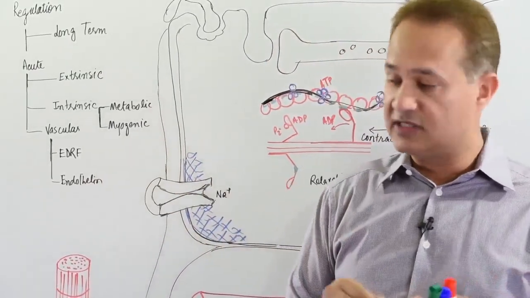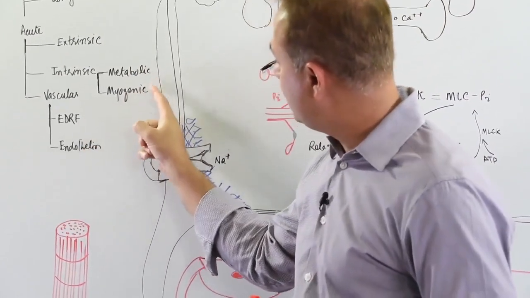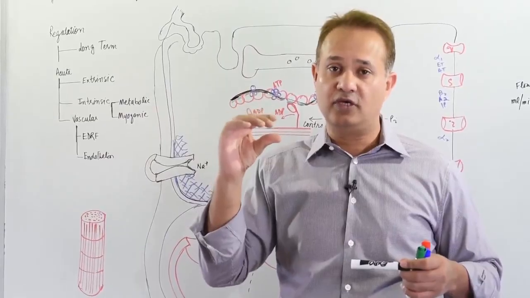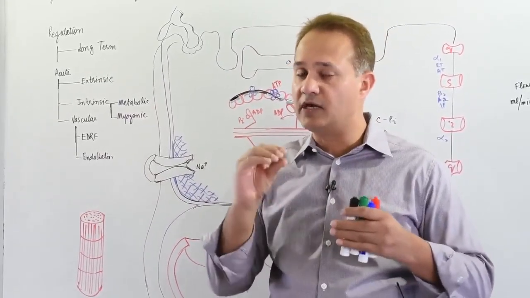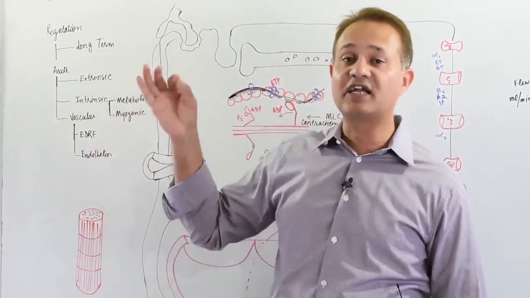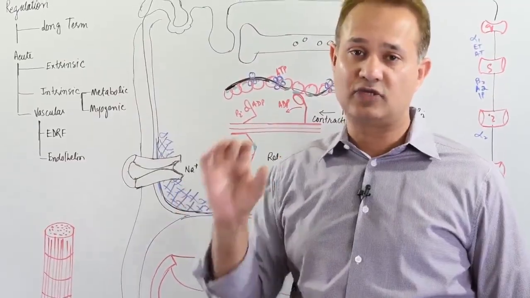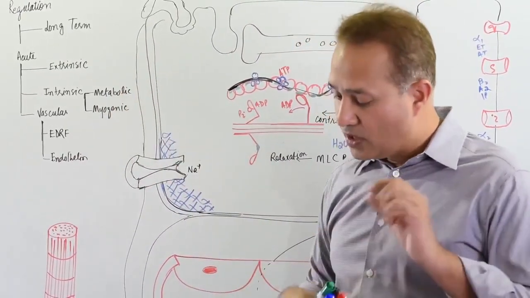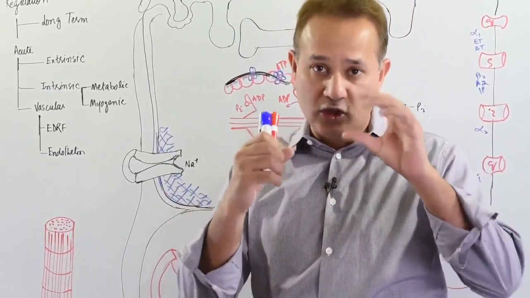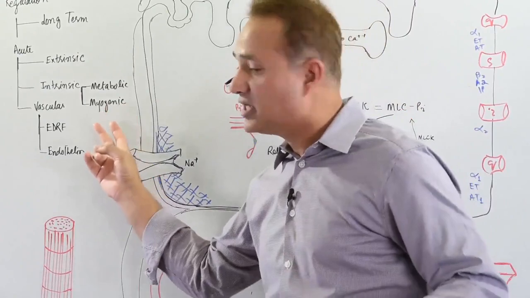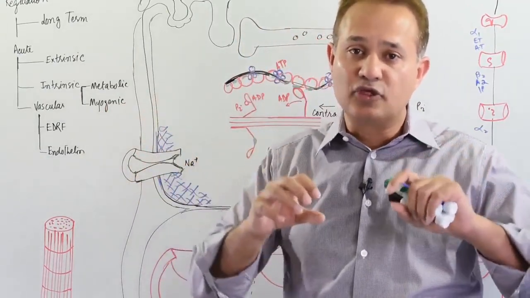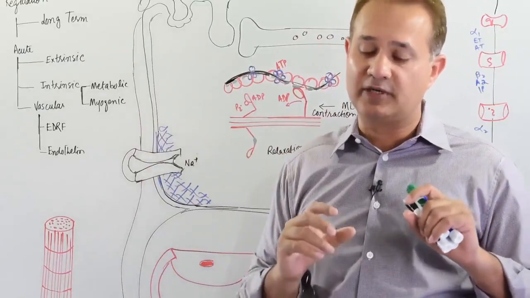Now, generally remember this: when these systems are active, metabolic, myogenic and EDRF, they will cause vasodilation. Remember, we talked about it, that most of the control is going to come by increasing or reducing the diameter. However, endothelin in a normal situation, when it comes in, would cause vasoconstriction. So keep that in mind and let's start. One more point here: the metabolic theory is supposed to be the primary driver of local vessel diameter change, and the myogenic theory is supposed to be a subordinate theory to it. Myogenic is supposed to be a sub-mechanism that helps the metabolic mechanism. So let's start.